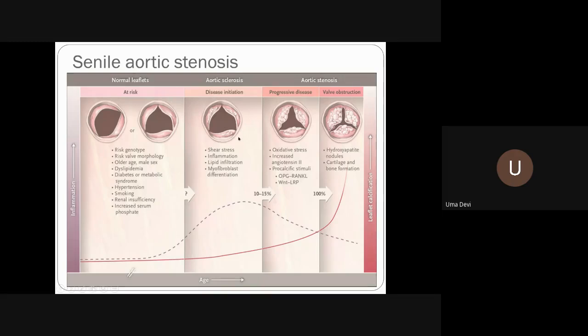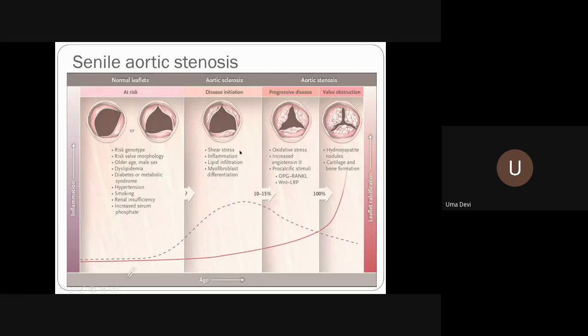But in a patient with aortic sclerosis, we have to follow up carefully, because 10 to 15% of such patients may go on to progressive disease, and there is even an incidence of sudden cardiac death, but it is only 10 to 15%. So in the wards, when you come for your routine clinics, you will be seeing cases of aortic sclerosis. But aortic stenosis, only 10 to 15% of this group is going to go on to progressive disease.